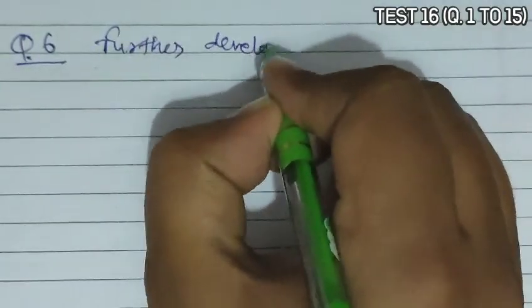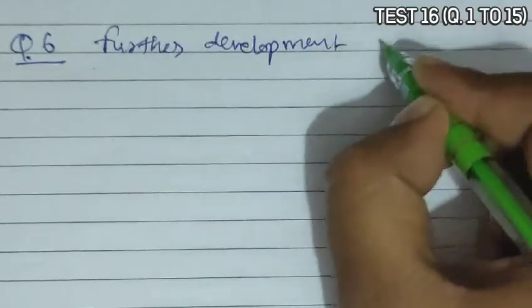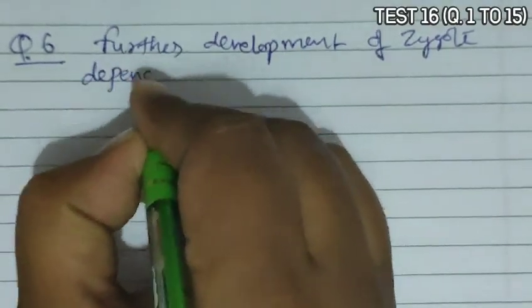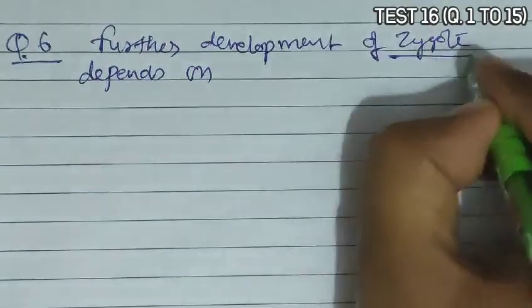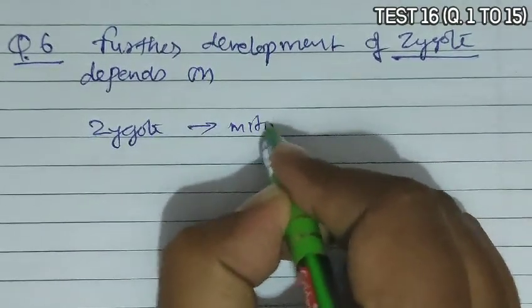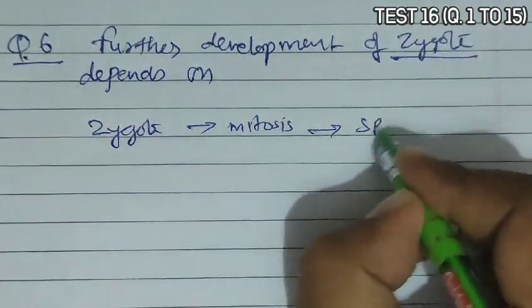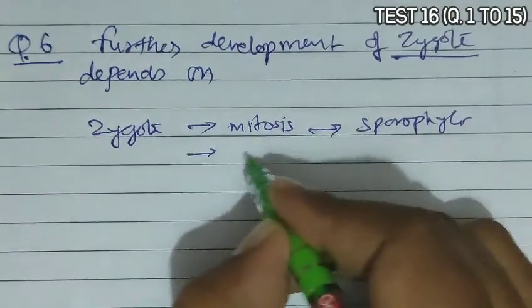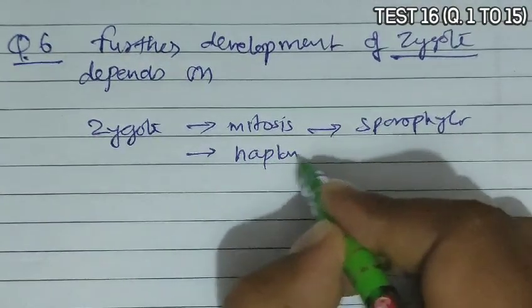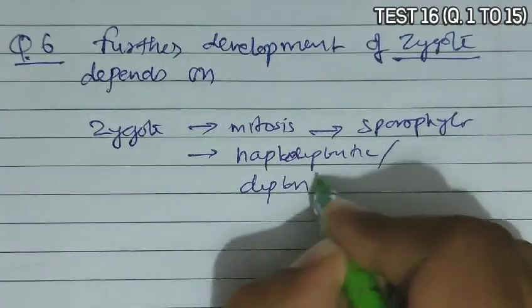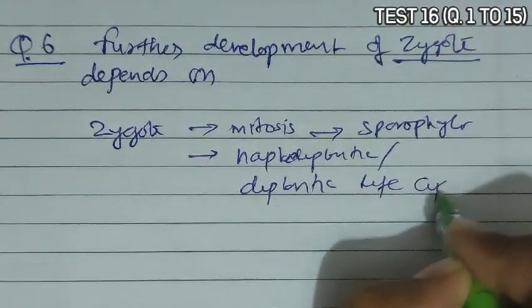If the zygote undergoes mitosis, then it produces a sporophyte, and this helps in the haplodiplontic or diplontic life cycle.